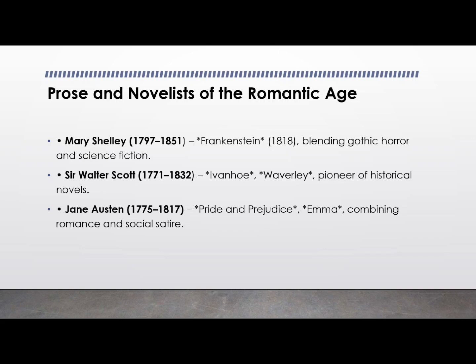Some of the most famous works she has written are Pride and Prejudice, Sense and Sensibility, Northanger Abbey, Emma, and some others I can't remember now. But some of the key works I'm going to talk about here are Pride and Prejudice, which explores love, social class, and individual choice. In Sense and Sensibility, she contrasts emotion, which was considered sensibility, with rationality, which was considered sense. So in all her works, we can see that she has tried to incorporate some of the romantic ideals into her novels.